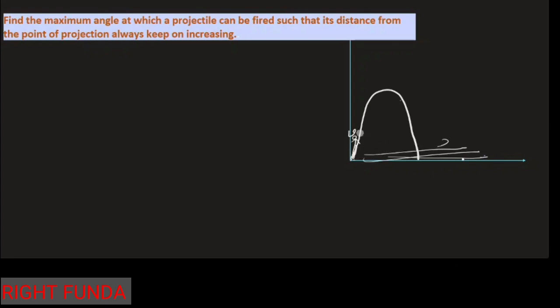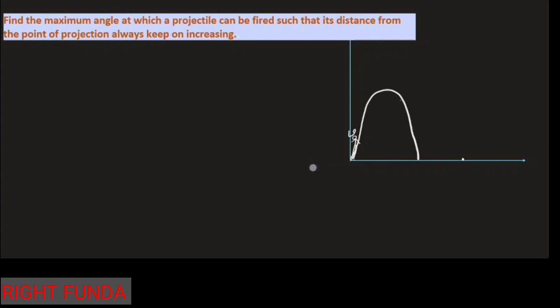But if you keep going like this, at a particular angle this type of thing will start happening. First it increases up to this, and after that sometimes this length is less than this length. So the question is asking for the maximum angle at which you can throw so that the distance of the particle from the point of projection keeps on increasing.